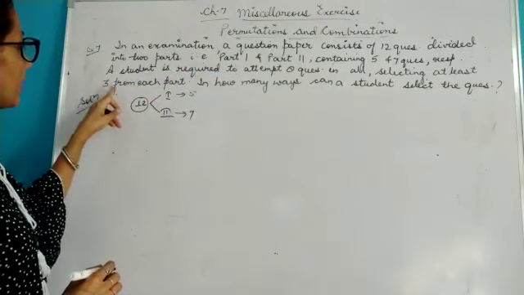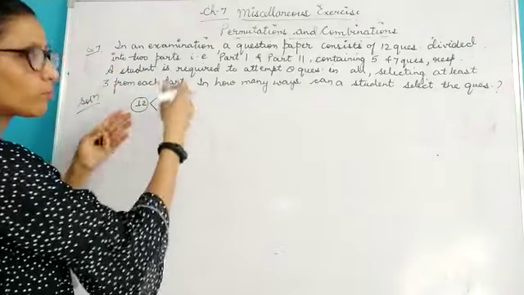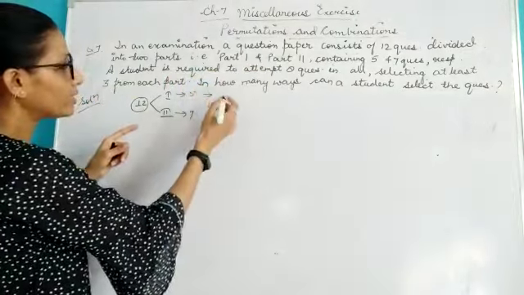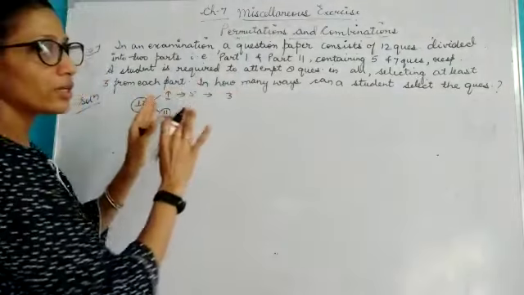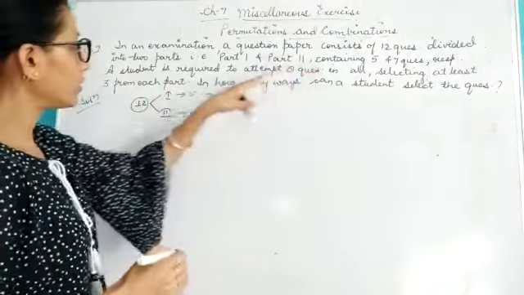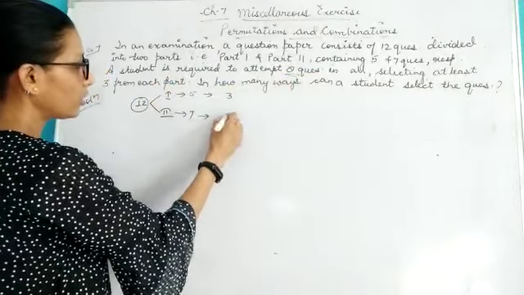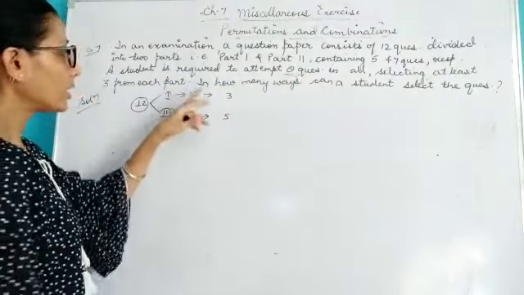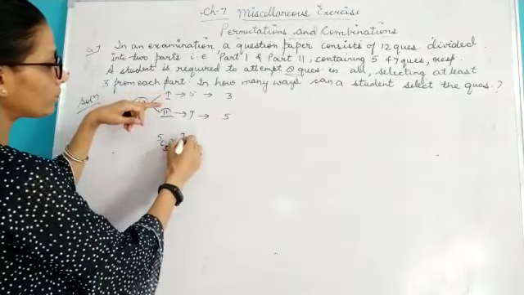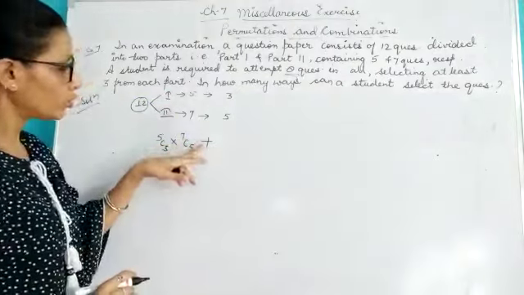That means he has to choose minimum 3 from one part. More than 3 he can choose. So from here, let's suppose in the first case the girl or boy chooses 3 questions from this part, and then in total he or she has to attempt 8 questions. So if he has chosen 3 questions from here, he or she will be choosing 5 questions from this. That means this will make it 5C3 into 7C5, or the different combinations. I am finding out combinations. So here it is plus.